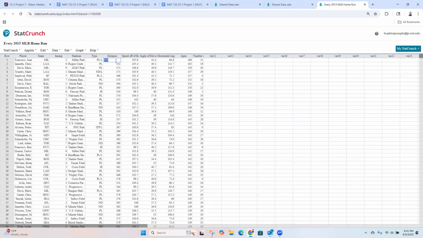So 353 feet versus 352 feet, I can look at those and say, all right, this one was farther by 1 foot, because I can do that subtraction. So that actually means something. Okay. So I'm going to use distance for mine.